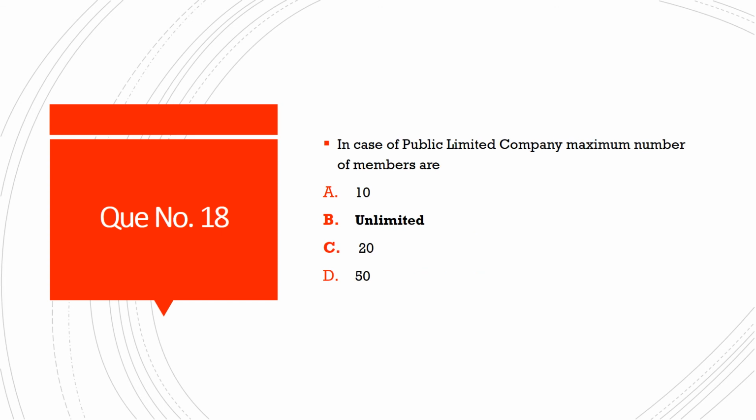Next question number 18. In case of public limited company, maximum number of members are, and the options are option A, 10. Option B, unlimited. Option C, 20. And option D, 50. And the correct answer is option B, unlimited.